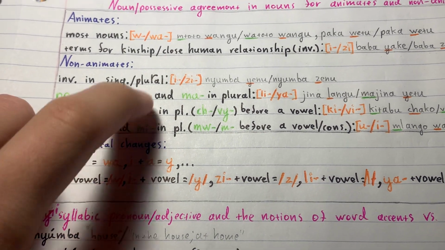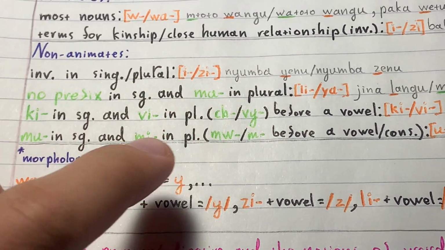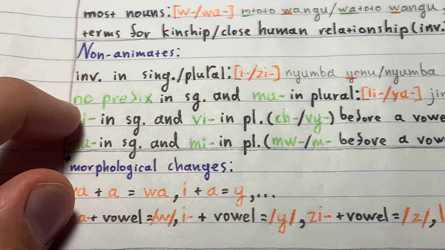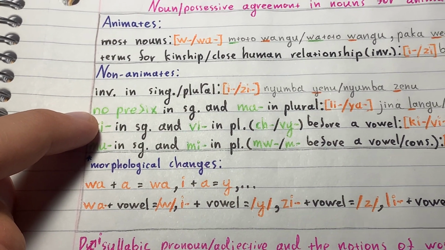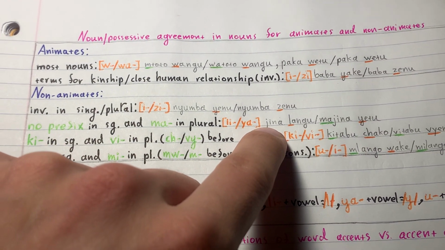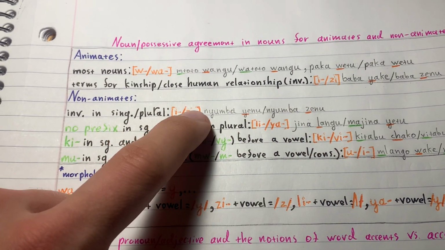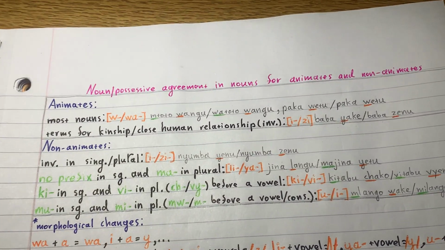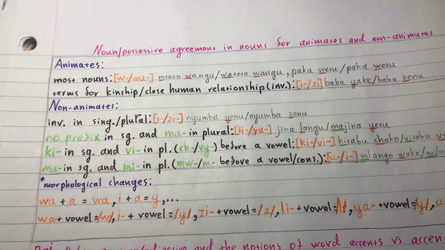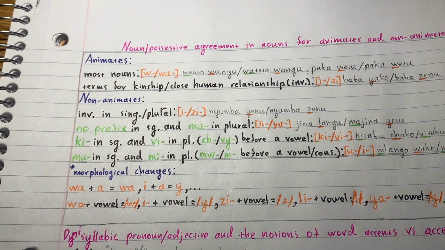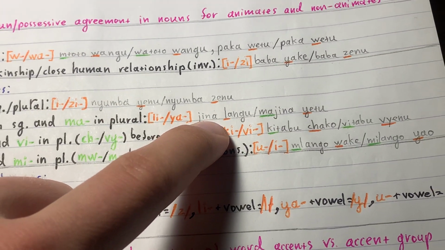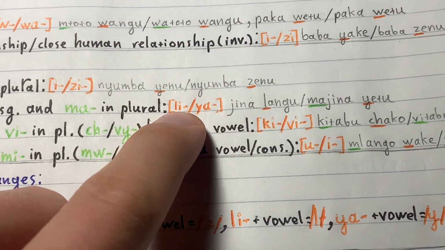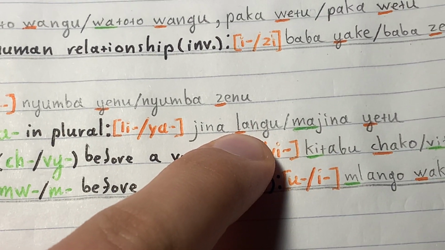Then there is another noun class here. No prefix in singular and ma in plural. And it's important to find the distinction between these and invariable ones, because, for example, you have the word jina and you have baba, and you don't know whether the word is invariable and is the same in plural, or whether it has the ma prefix. So jina langu, you see the I is deleted, so there is L here.